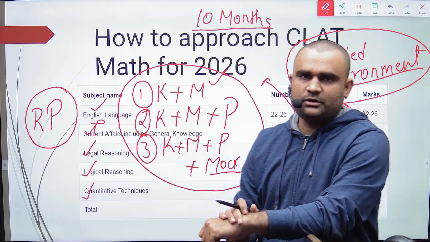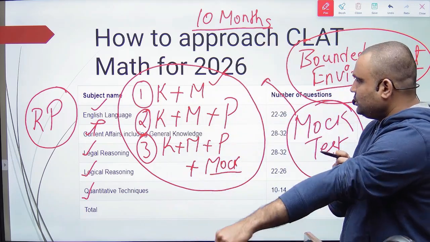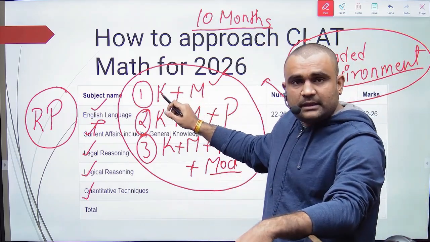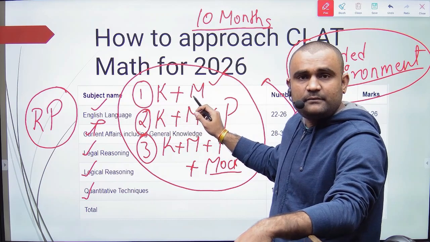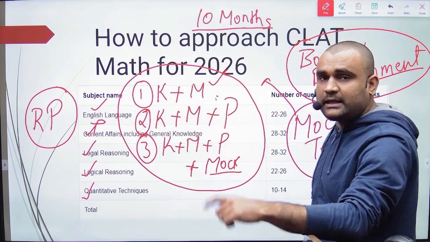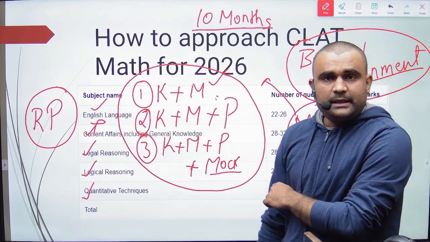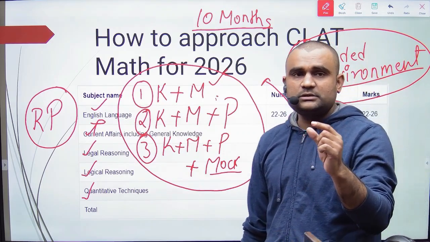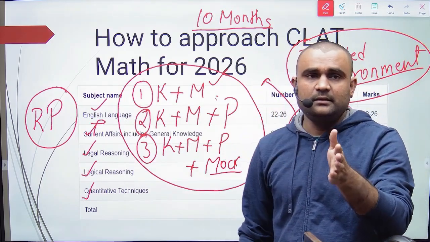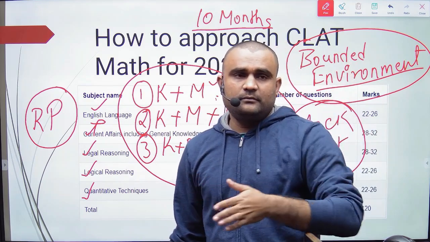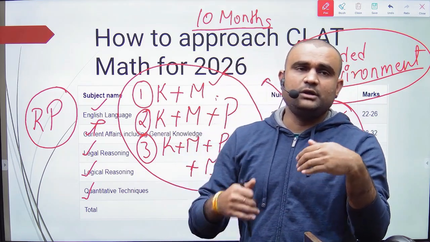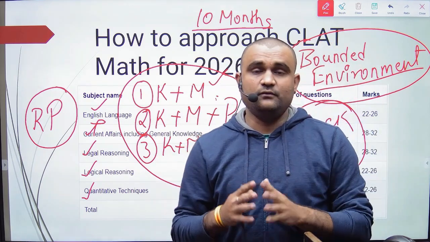So what they do, the first person, KM, that is they have knowledge, they have memory, they start practicing, and that practice is mock. Here we have divided these mocks into various sections, like individual. First we are going to give you a mock for English language only. Why?